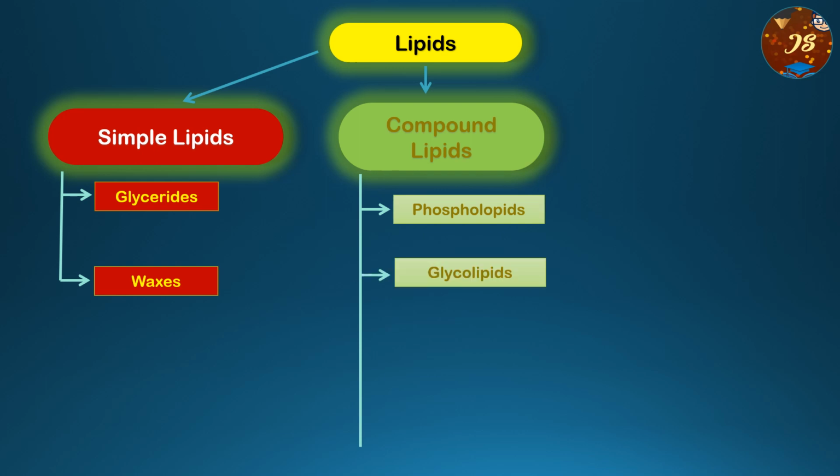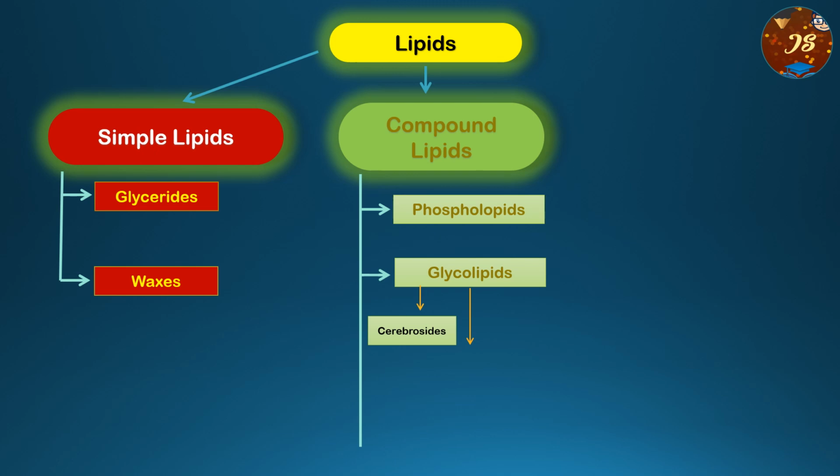Number two is glycolipids. Now these are the fatty acid esters of sphingosine. But in addition to the fatty acid and sphingosine, they carry a carbohydrate. So this can be further classified into cerebrosides. Now what are cerebrosides? These are those glycolipids in which the carbohydrate part is either galactose or glucose. That means either galactose is present or glucose is present.